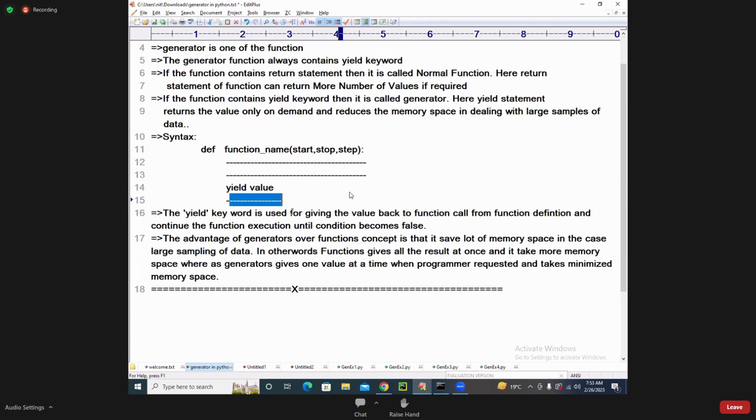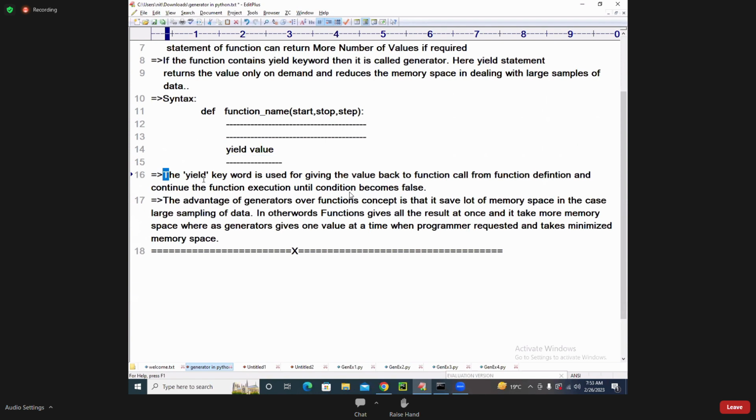Here the yield keyword is used for giving the data value back to the function call from the function definition, and it continues the function execution until the condition becomes false. That too on demand only, on the basis of the calling demand.